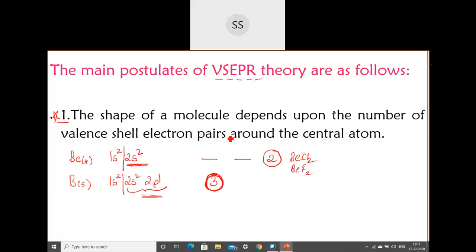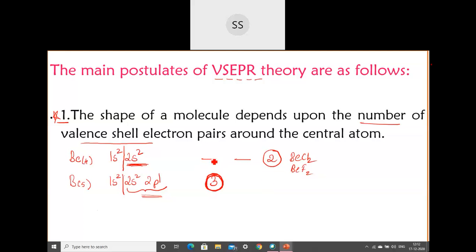So I said the first postulate. They are saying that the shape of any molecule depends on the number of valence shell electron pairs, because I have told you even in the Lewis concept, only the electrons which are present in the outermost shell will involve themselves in forming the bond. The electrons which are present inside the atom, the core electrons, don't participate in forming a bond. So that is what the first postulate is. The shape will depend on the number of electrons present in the outermost shell. Depending on how many electrons there are, you will get different shapes.